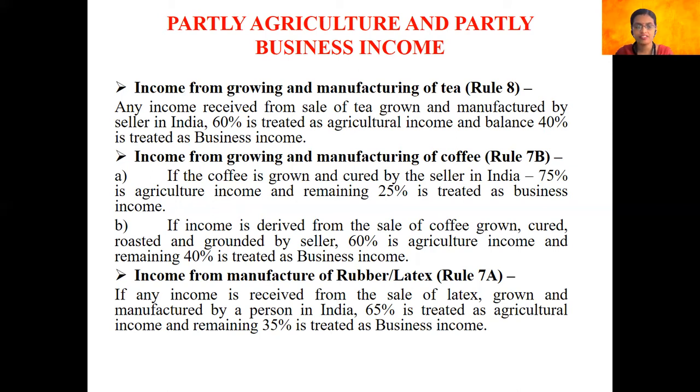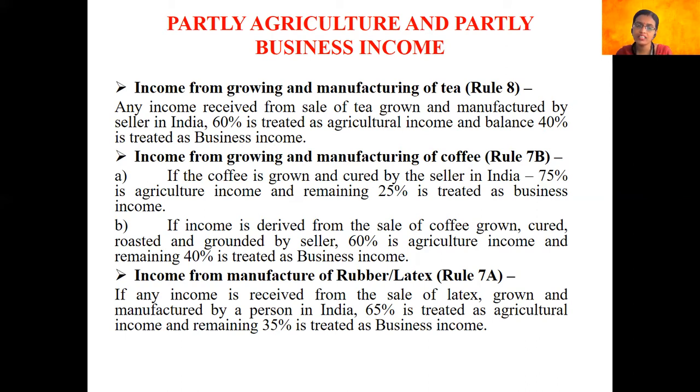But in case the income is from the sale of coffee which is grown, cured, roasted, and ground by the seller, all these processes happen, then only 60% will be considered as agricultural income, wherein 40% is treated as business income, which is again taxable.